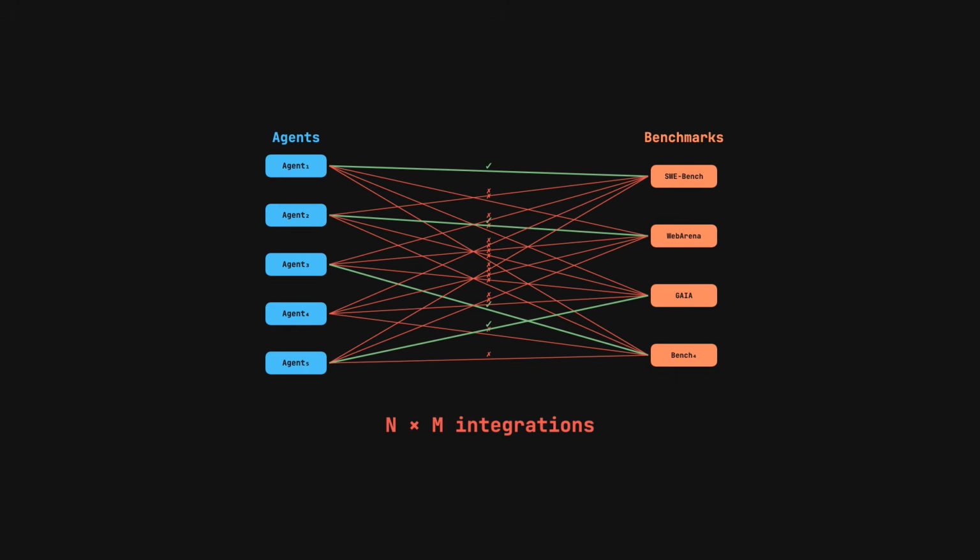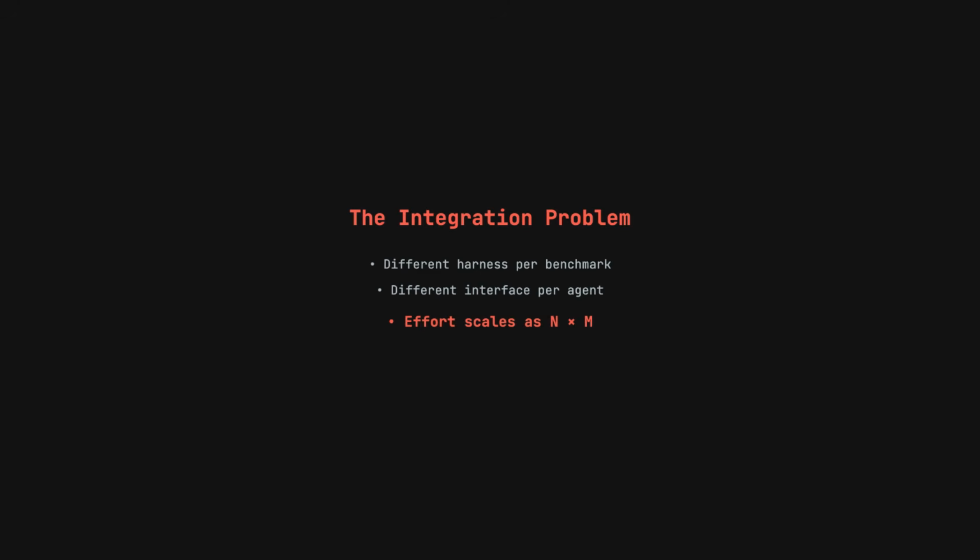Each benchmark assumes a specific harness, a specific interface, a specific way to plug in. To make your agent compatible, you need custom integration, and that integration effort scales as n times m: n agents, m benchmarks, each pair requiring its own glue code.